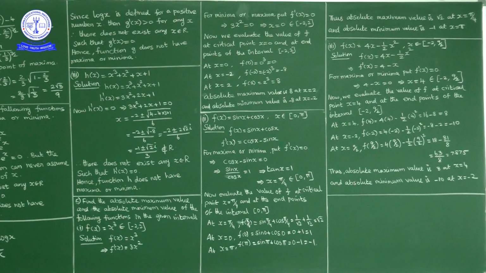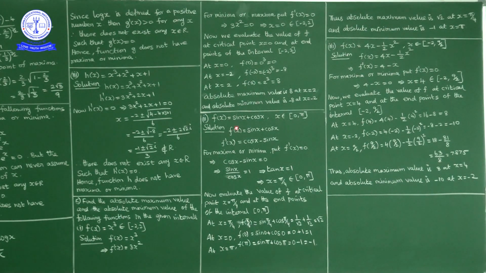For a given function, find f dash of x equal to 0, that is, find the zeros of f dash of x. After that, find function values at these critical points as well as at the end points of the given closed interval. Among all these values, whichever is minimum, that is the absolute minimum, and whichever is maximum, that is the absolute maximum in that interval. Okay, so next question.